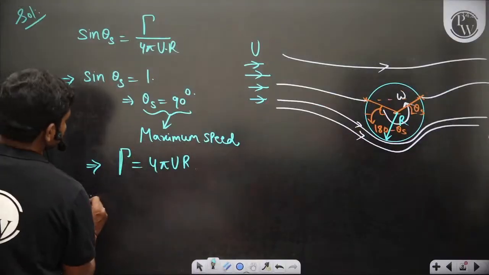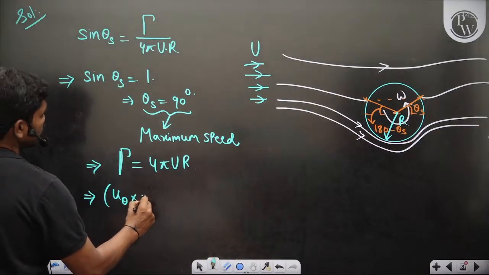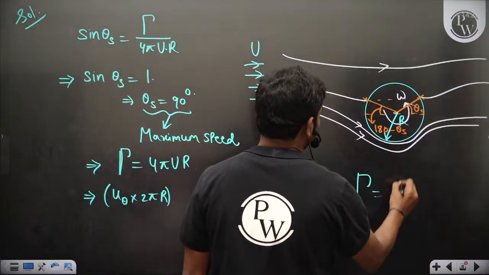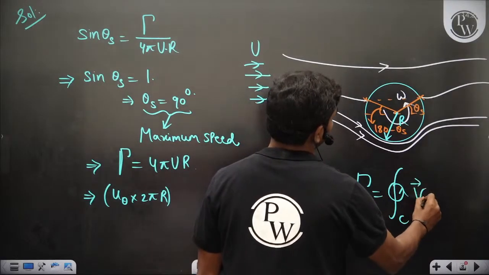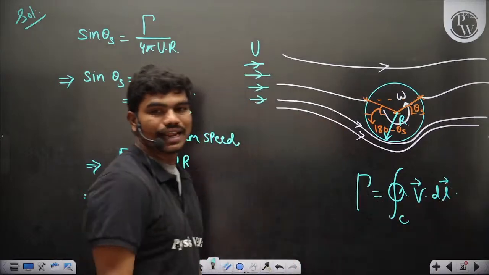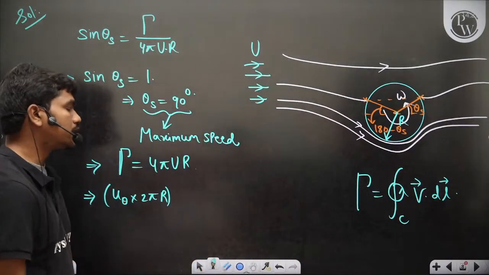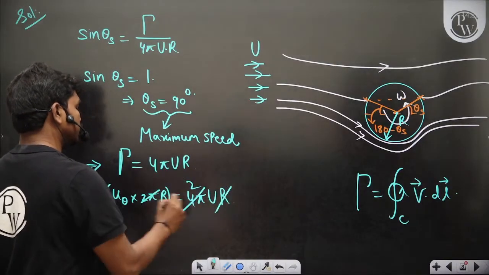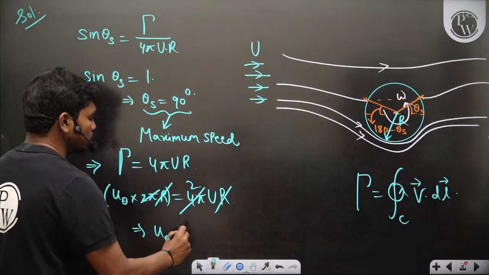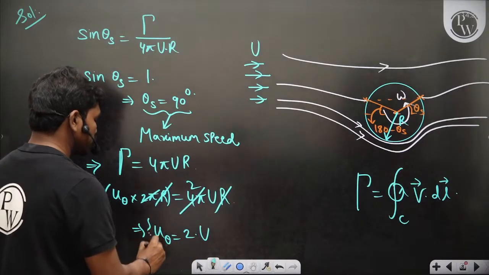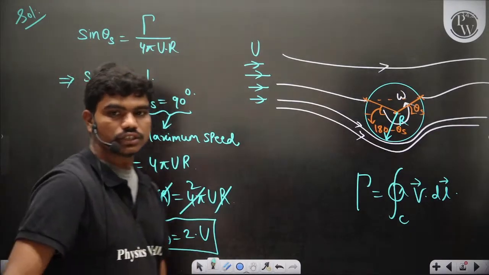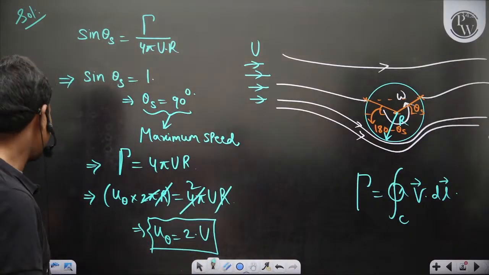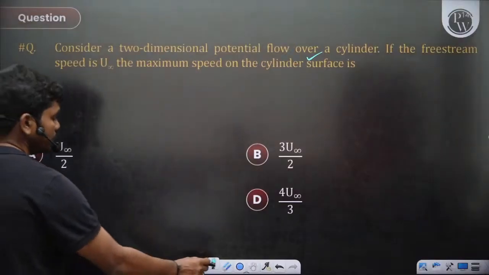So this circulation is nothing but u theta into 2 pi r. You can derive this again, it's a very small thing. Circulation is nothing but the cyclic integral over the path of v dot dl. So if you do this line integration, you'll end up with circulation equal to u theta into 2 pi r, equal to 4 pi u r. The radius gets cancelled, so u theta is equal to 2 times the free stream velocity. So this is the condition: the peripheral velocity on the cylinder should be twice the free stream velocity of the flow. Clear? So that's how you have u theta equal to 2 times u infinity.